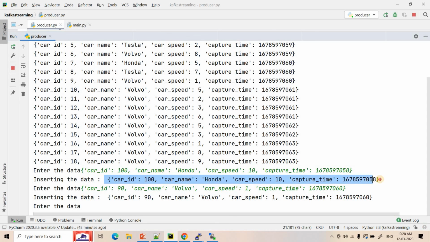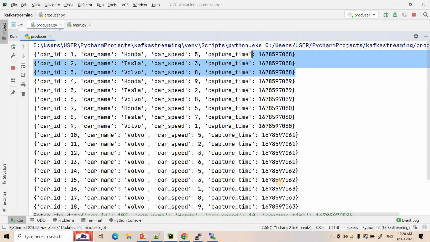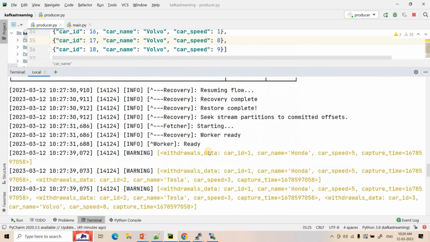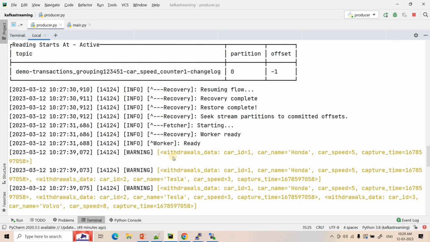Whereas this event should actually be coming in this particular place. So obviously this is one out of order event. And this particular event also, if you consider, we are sending at current timestamp 063, but here we are passing for 060. The 060 window is available here. So this is also an out of order event. We will see how this is handled. Okay. First let's observe in the terminal what is coming.